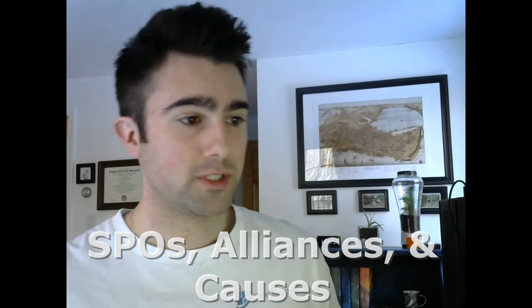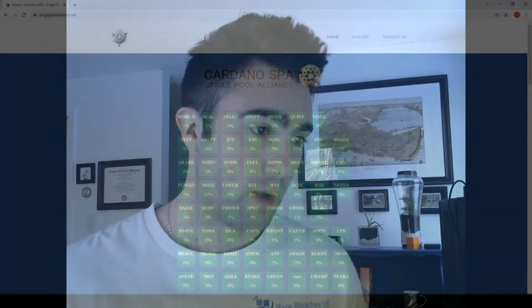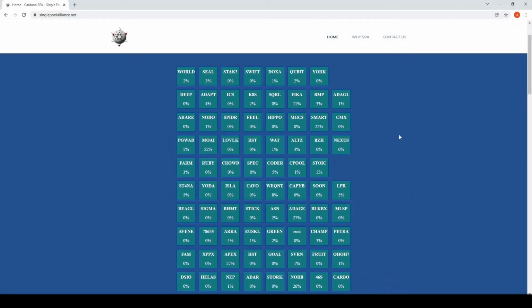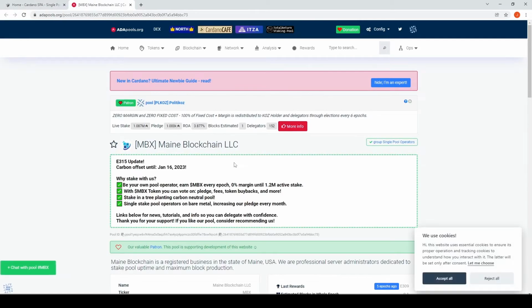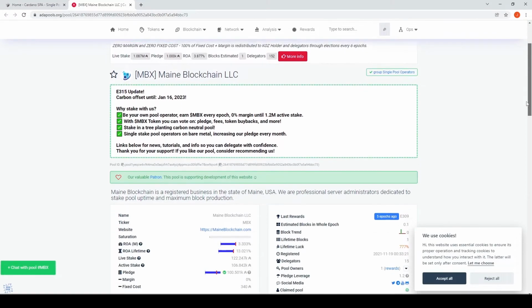This brings me to SPOs, alliances, and causes. There are many great pools out there, including my own, which are part of the Single Pool Operator Alliance. This is a group of about 600 pool operators which have committed to never run more than one stake pool in order to keep the network decentralized. Decentralization is critical to the long-term outlook and frankly the long-term price of Cardano. If we want to see $10, $20 Cardano one day, we can't allow the network to become centralized like Ethereum's. Cardano has smart contract capacity, we're catching up to Ethereum's market cap rapidly, but in order for this growth to persist, we need to continue focusing on what makes us stand out. This is primarily Cardano's decentralization, its energy efficiency, and its scalability.